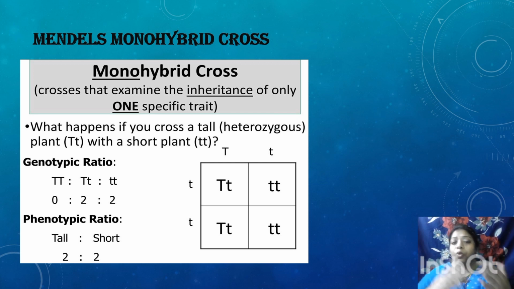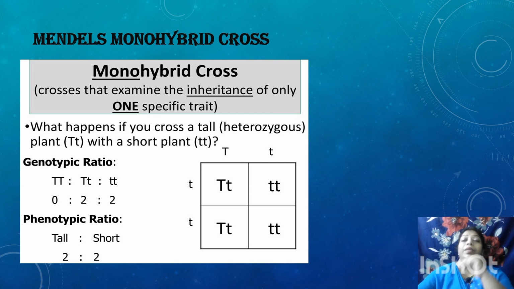The next one, both traits are recessive, both small. The next box has one tall, one short, and the last box is TT. As a result, you can see two tall, two dominant tall, and two short. It is equally distributed.